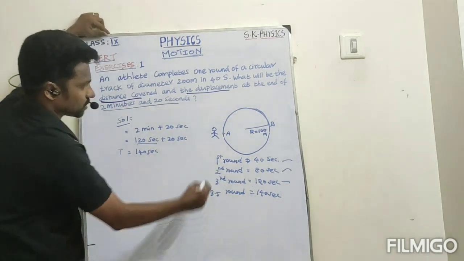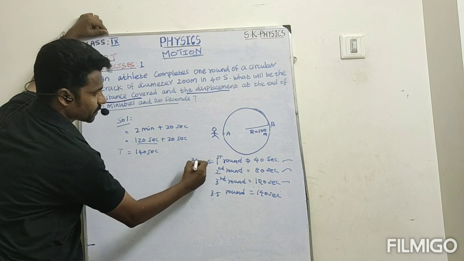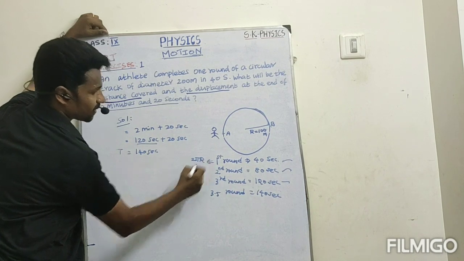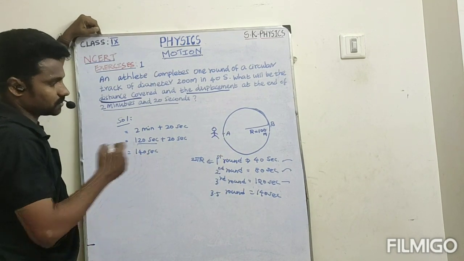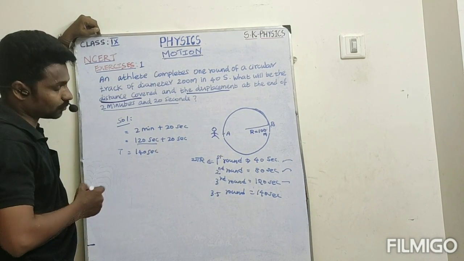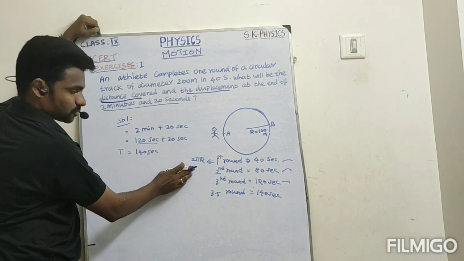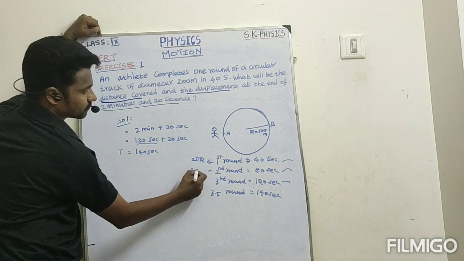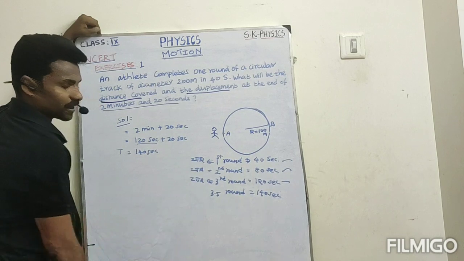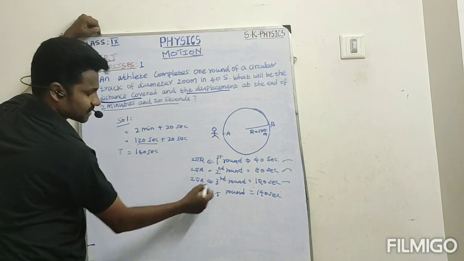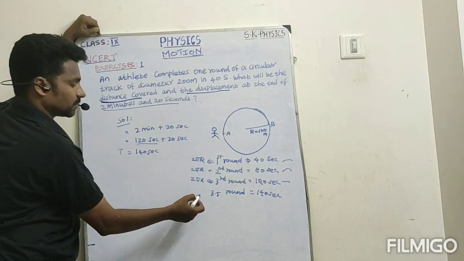Students, you know very well that one round is 2 pi r, the circumference of the circle. For one round it is 2 pi r. Like that, second round is 2 pi r, again one more round, one more 2 pi r. Then the next is only a half round. So what will come?